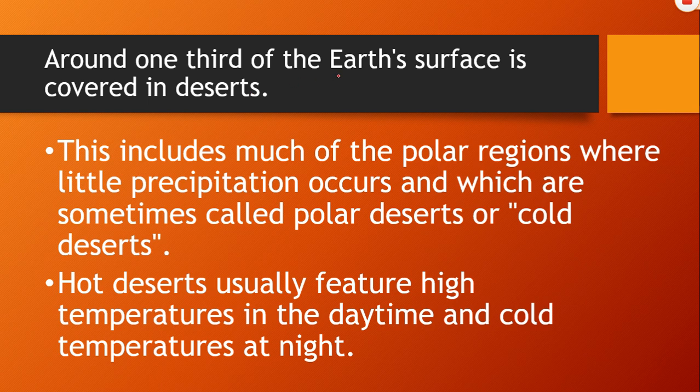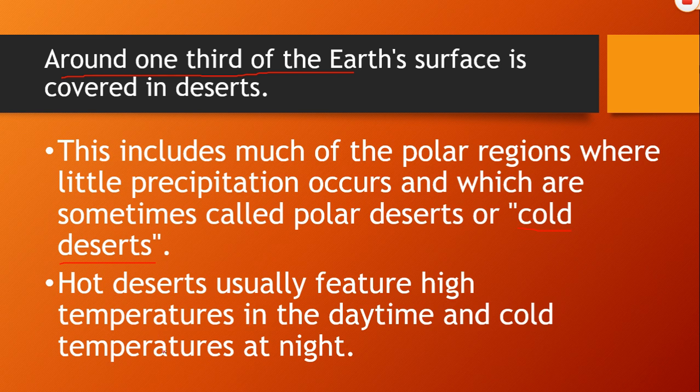Around 1/3 of the Earth's surface is covered in desert. How much? Around 1/3 of the Earth's surface. This includes much of the polar regions where little precipitation occurs and which are sometimes called polar deserts or cold deserts.